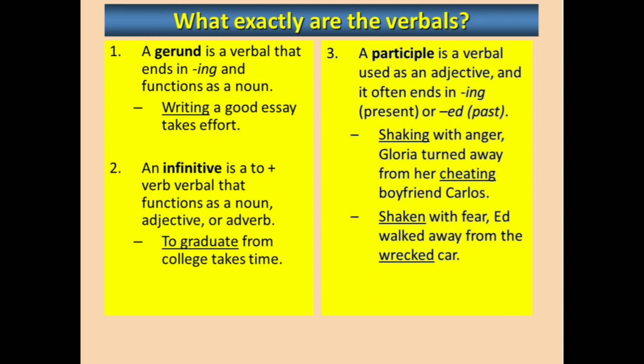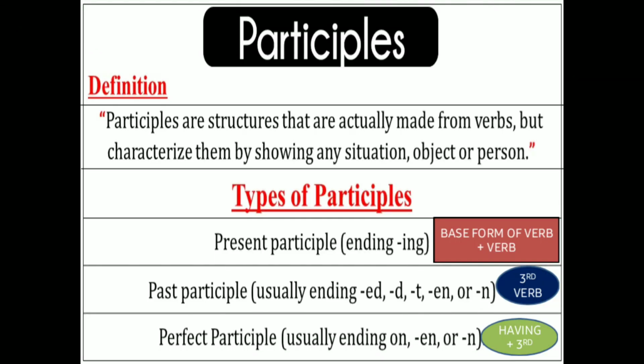And a participle is a verbal used as an adjective, and it often ends in ing, present, or ed in past. Shaking with anger, Gloria turned away from her cheating boyfriend Carlos, and shaken with fear, Edie walked away from the wrecked car. Participles are structures that are actually made from verbs but characterize them by showing any situation, object, or person. There are three types of participle: present participle, past participle, and perfect participle.